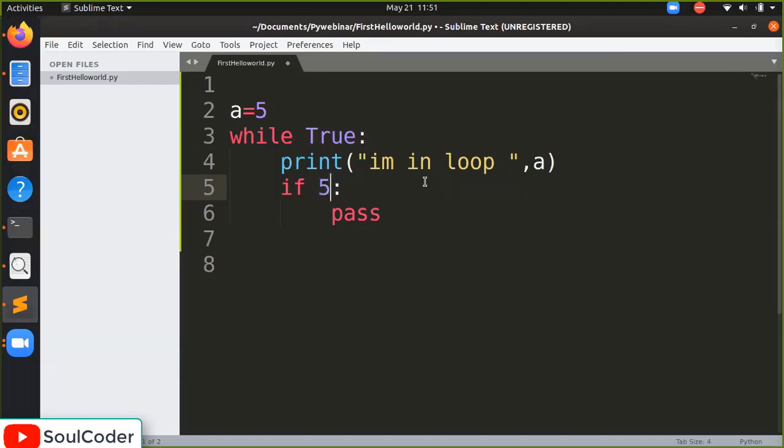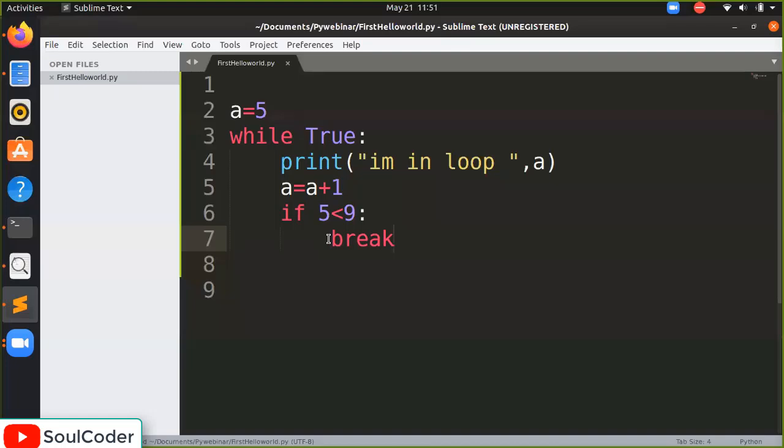If phi is smaller than 9, I am going to increment here only. A equals a plus 1. If it is not smaller than 9, it should break. Again, remember this part, indentation. So how many times is it? If you have any problems remembering how many spaces you need, go toward the colon and press enter. You will be directly at the point. So no worries. So it should break.